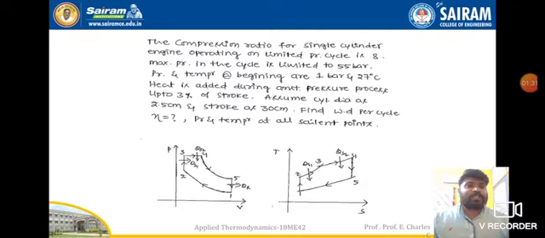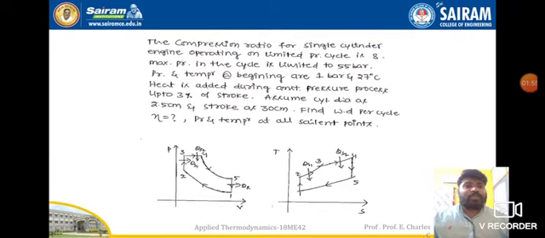Compression ratio, that is V1 by V2, is equal to 8. Maximum pressure in the cycle is limited to 55 bar. Where do we come across this maximum pressure? It is P3. P3 is equal to 55 bar. Pressure and temperature at the beginning are 1 bar and 27 degrees, which is P1 and T1. So P1 is equal to 1 bar and T1 is equal to 27 degrees Celsius.